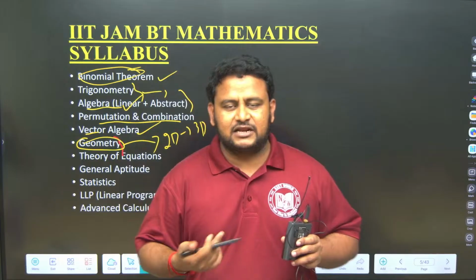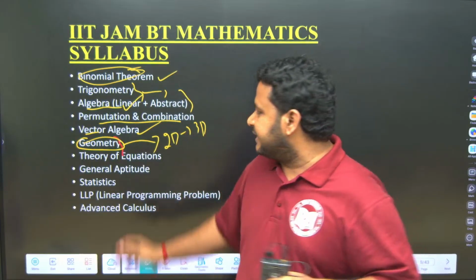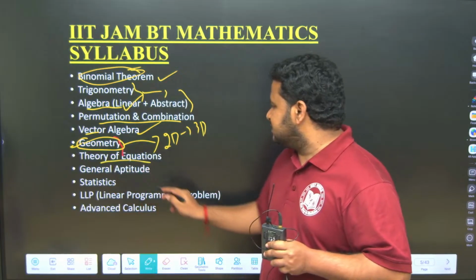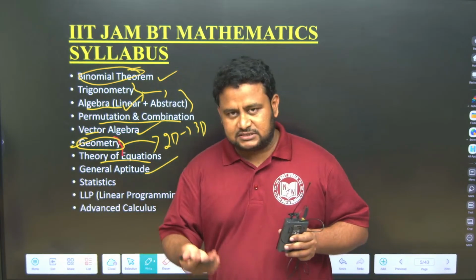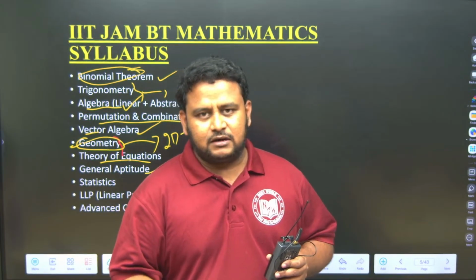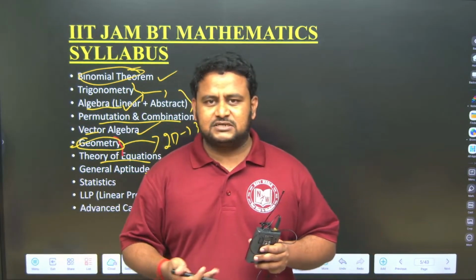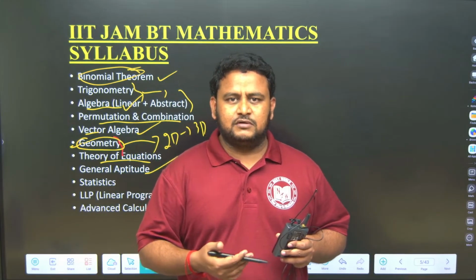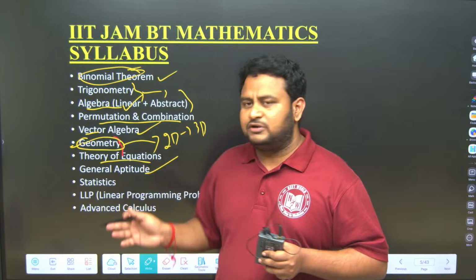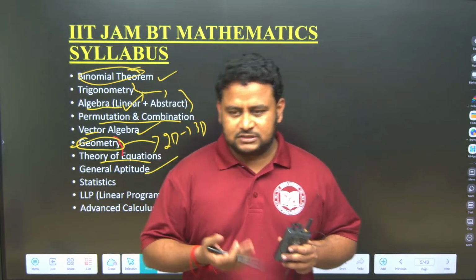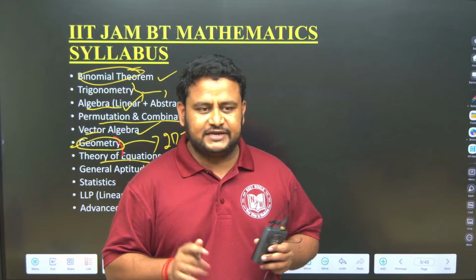People think calculus is important. Calculus is important, but the highest weightage is from geometry. Okay, next is theory of equations. General aptitude: if you are good in maths up to 10th level, you will be able to do general aptitude. We are already covering so many classes in our Chandu Biology classes, aptitude and reasoning also. So general aptitude is based on number system, percentage, profit and loss, such kinds of questions which can be dealt with very easily.